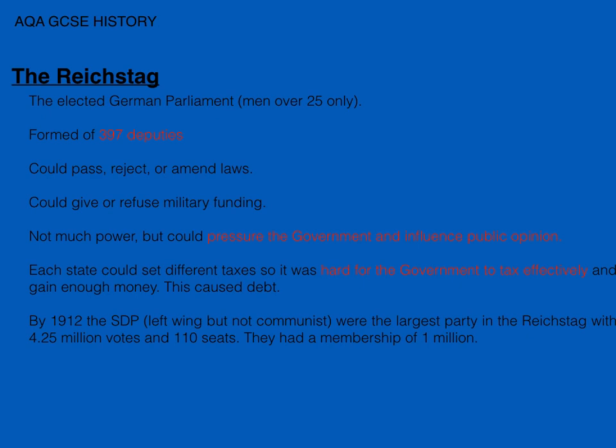An important fact here, you'll be expected to use facts. In 1912, the SDP, which is a left-wing but not a communist movement, were the largest party in the Reichstag. They had 4.25 million votes and 110 seats, with a membership of 1 million people. So it was shown that there were a lot of people calling for political change, liberalism, even socialism in Germany at the time.